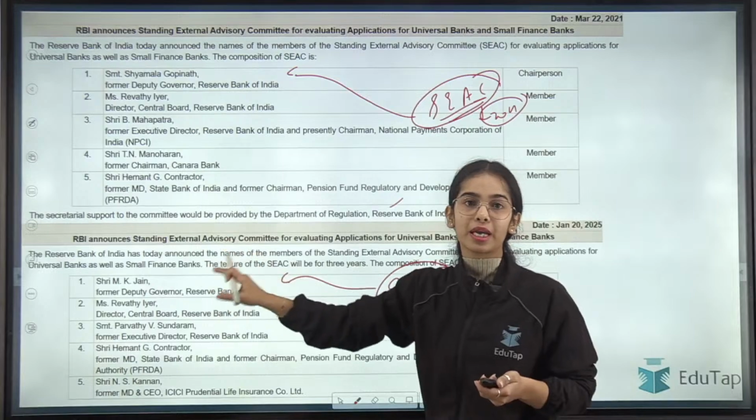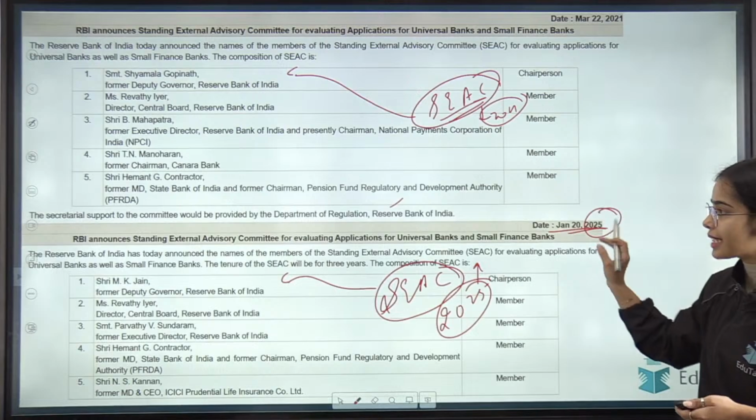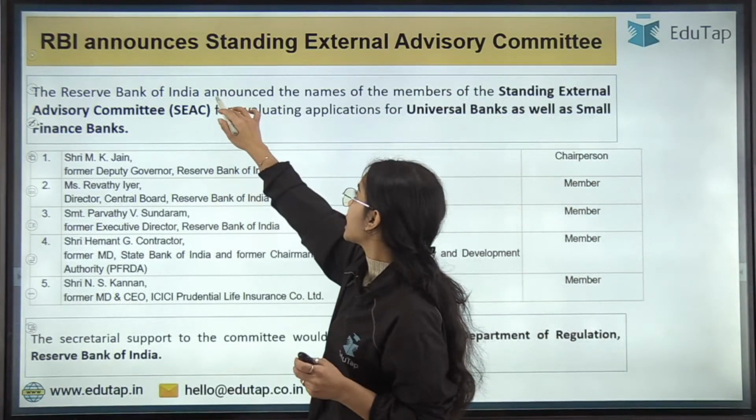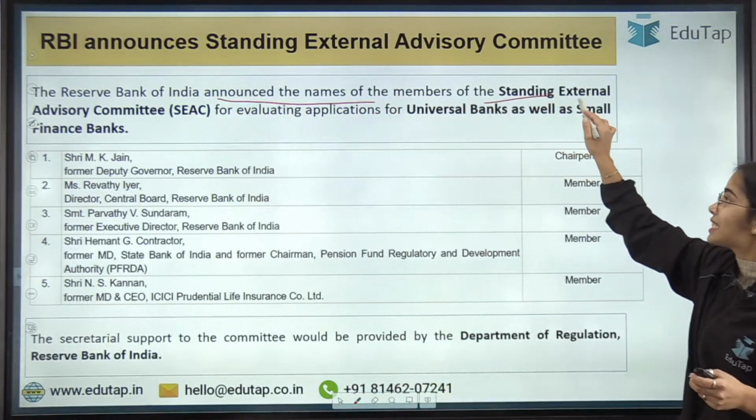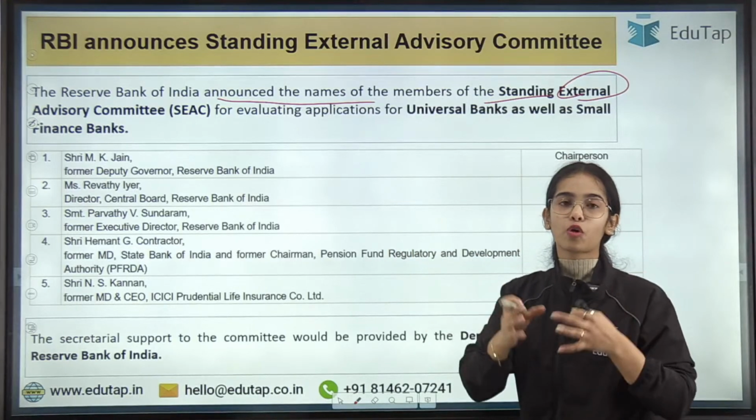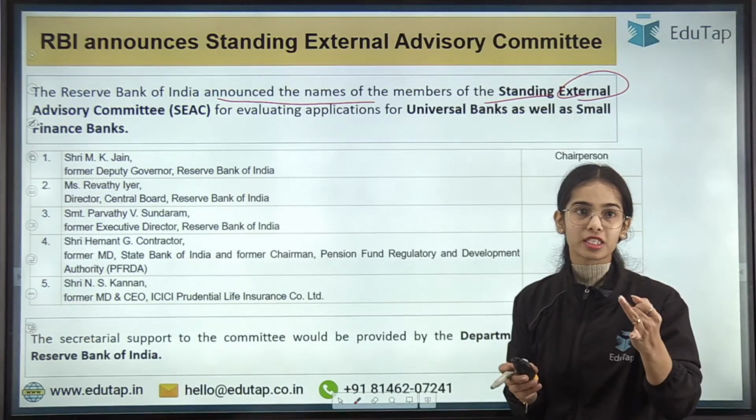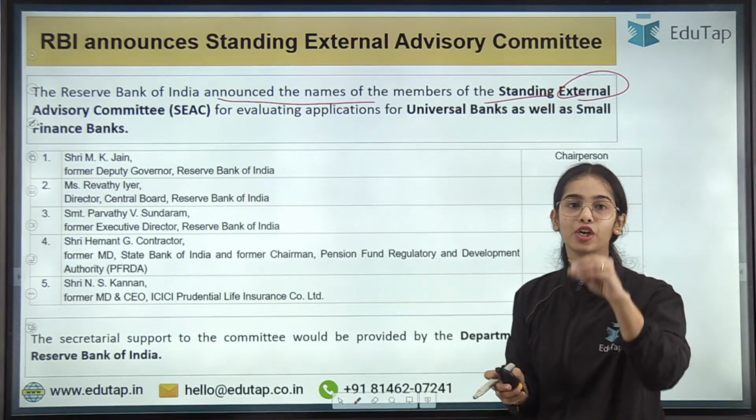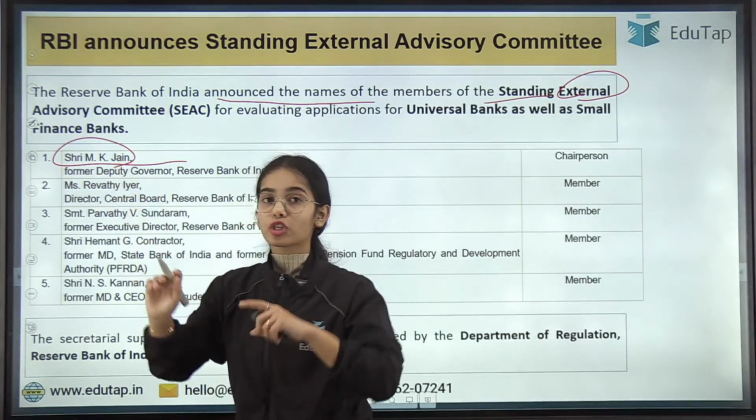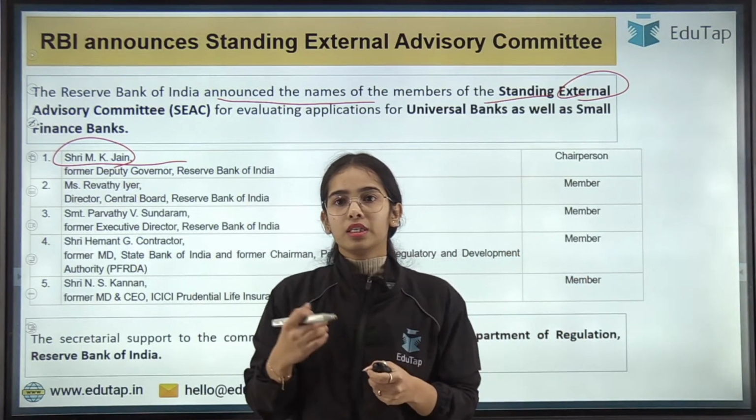The new chairman is Shri M.K. Jain. So in January 2025, the SEAC committee has the chairman Shri M.K. Jain. RBI announced the names of the members of the Standing External Advisory Committee formulated in 2025 for a period of 3 years for evaluating the applications for Universal Banks and Small Finance Banks, and the chairman of the new committee is Shri M.K. Jain. For the previous committee, the chairman was Smt. Shamla Gopinath. Okay, any confusion, anyone?